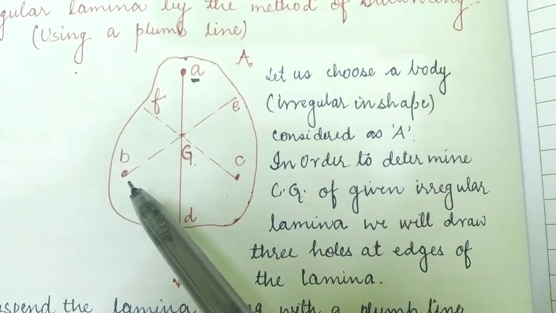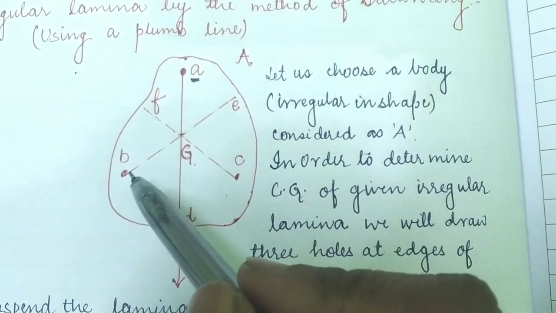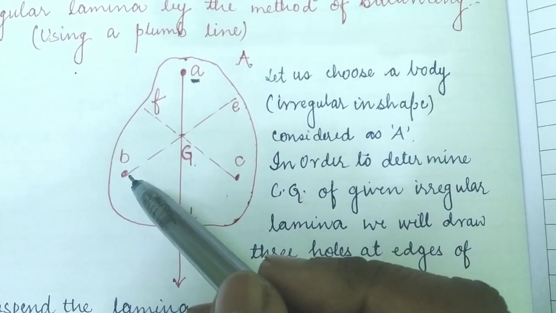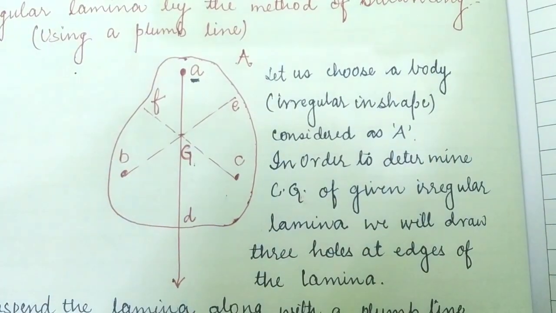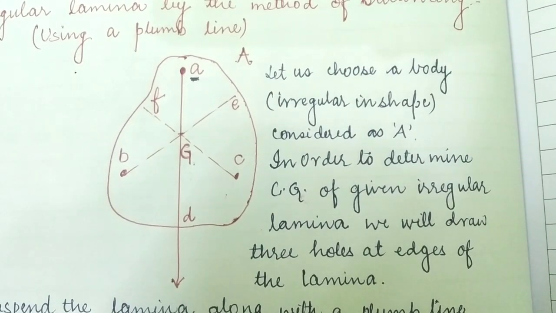Then we followed the same procedure along point B, getting the line BE, and along point C, getting the straight line CF.